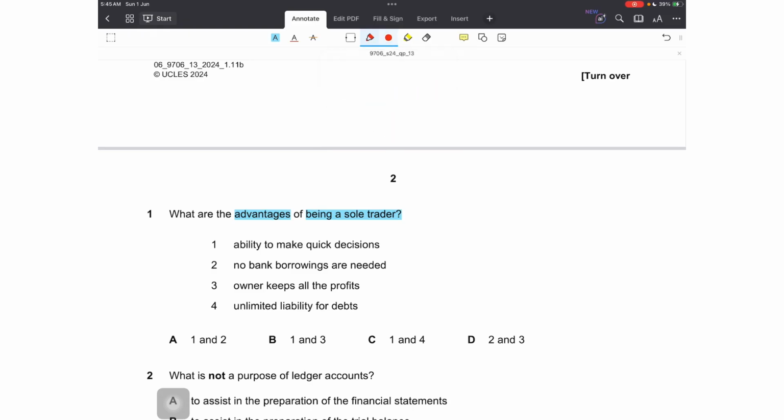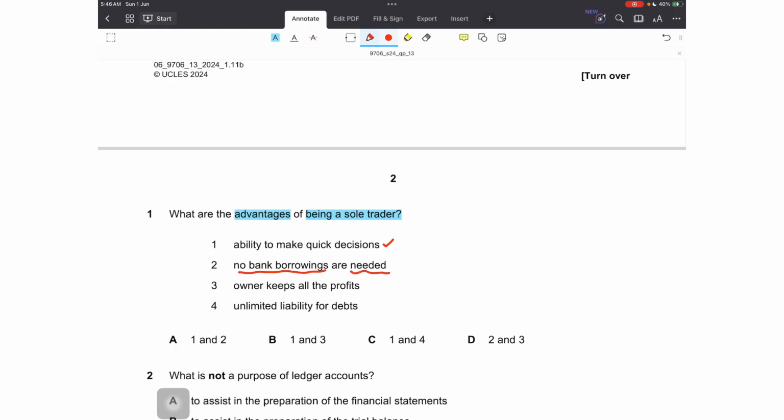The first one is ability to make quick decisions. Yes, this is an advantage because if you have partners with you or if you have shareholders to consult with, so that slows the decision making process. So being a sole trader, this is an advantage that you are the sole decision maker of your operations of your business. Second is no bank borrowings are needed.